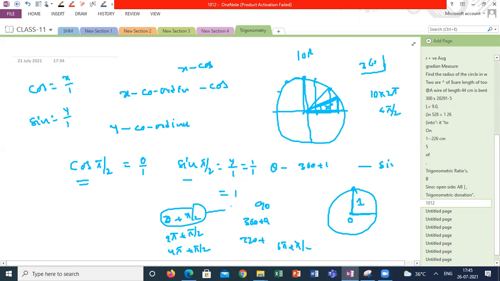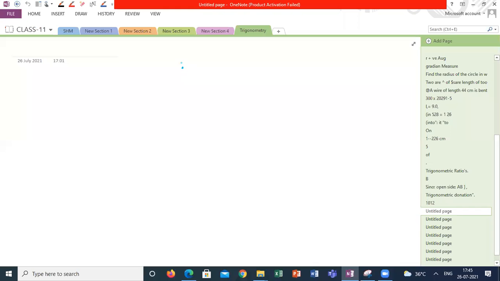In case of sine it is 1 every time. All my mappings are equal to 1 only.